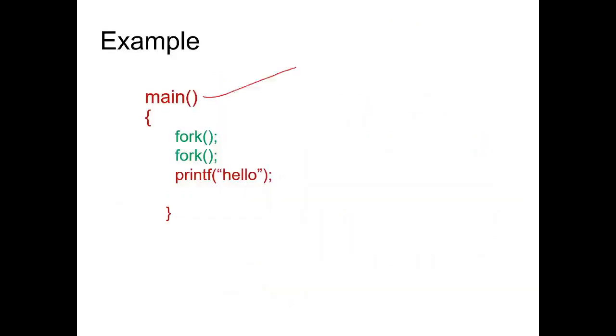For example, there is a main program and in that we have 2 fork system calls, which will create the processes, and then we print hello. Now how many times will the word hello be printed on the screen? You may think it will be printed only once, because only one printf statement is there, but not, because we also used the fork system call here.